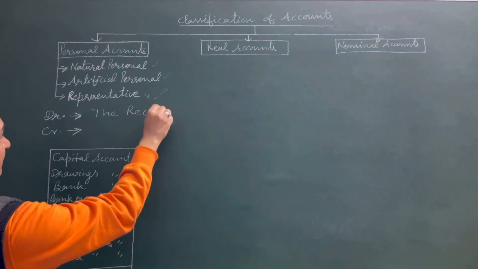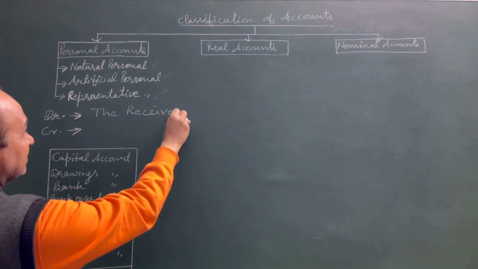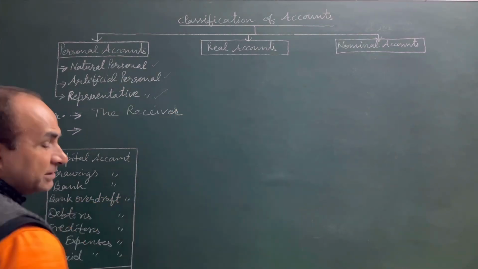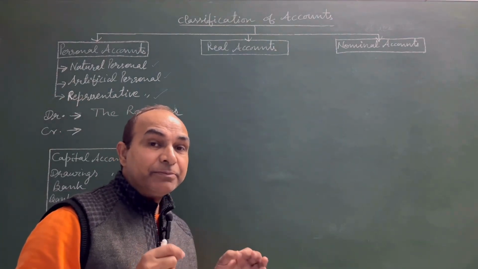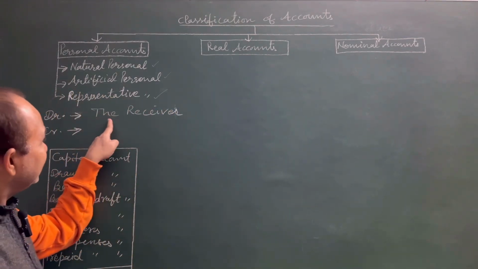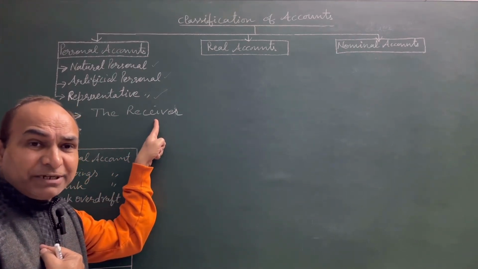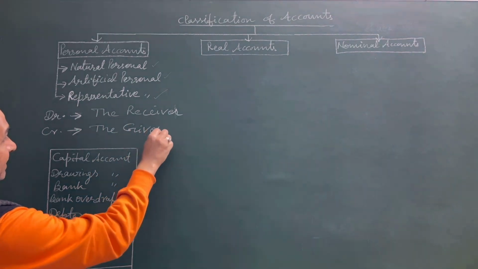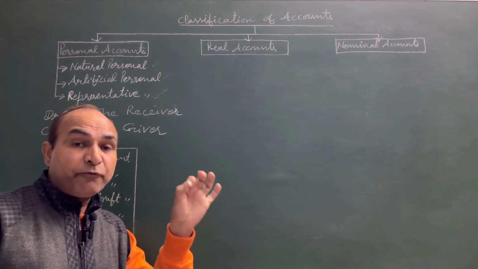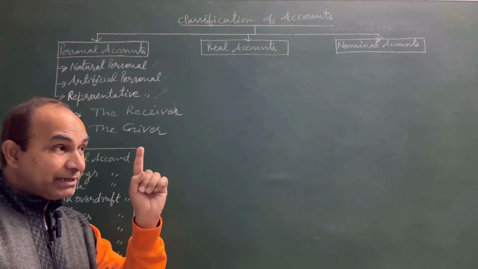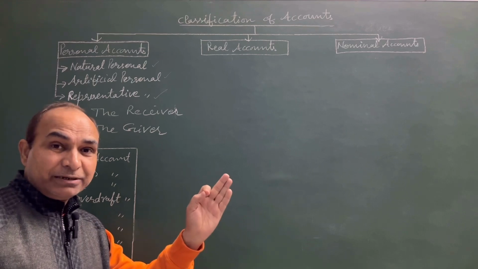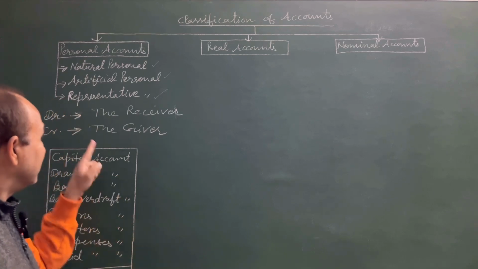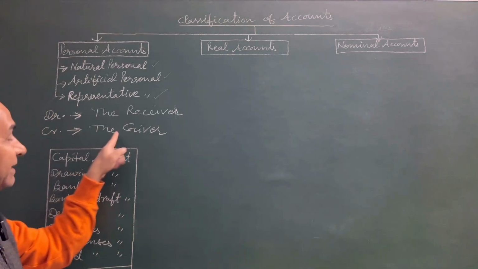And remember one thing, students, you have to think from business point of view, the business for which you want to maintain the books of accounts. Anybody who is receiving something from our business will be debited, and credit the giver. From business point of view, any human being or business organization, if giving something to our organization, his account or her account will be credited.